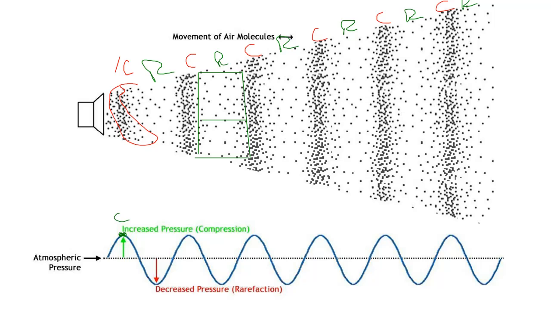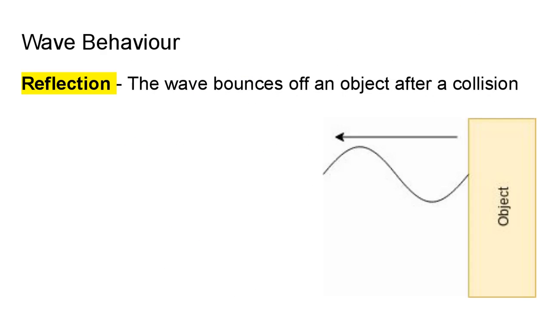Alright, so let's talk a little bit about wave behavior. So waves can do different things. For example, a wave can come up and collide with something and bounce back off. So for example, this wave here is coming in, it might be traveling in, and then it bounces back. It comes back. That's reflection. It reflects off the object.